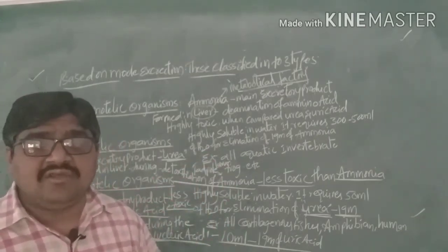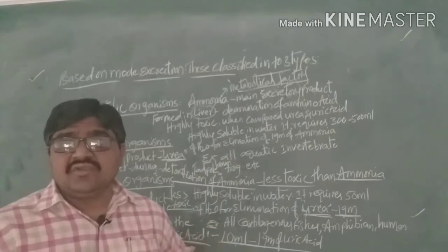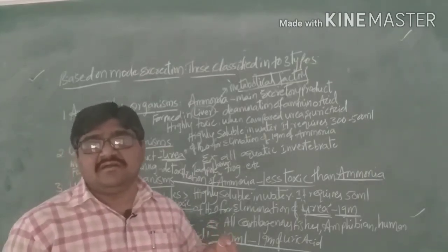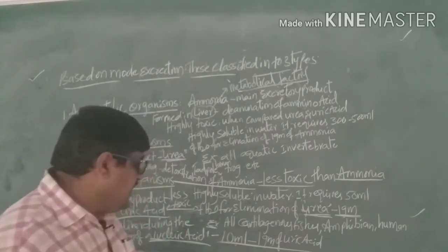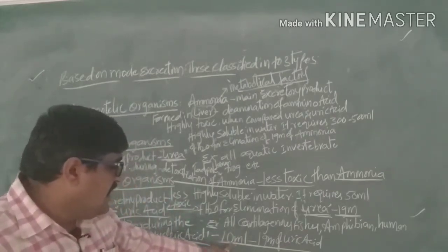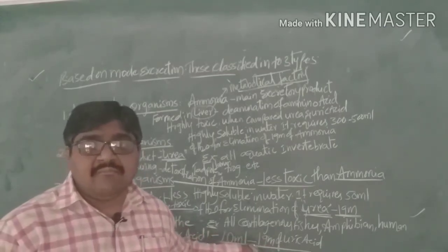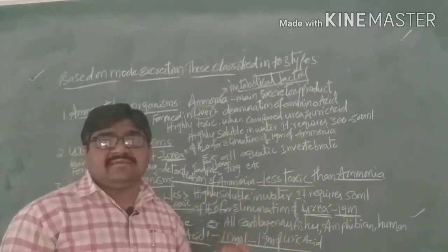They are formed in the liver during the metabolism of nucleic acids, and only 10 ml of water is required to eliminate 1 gram of uric acid.